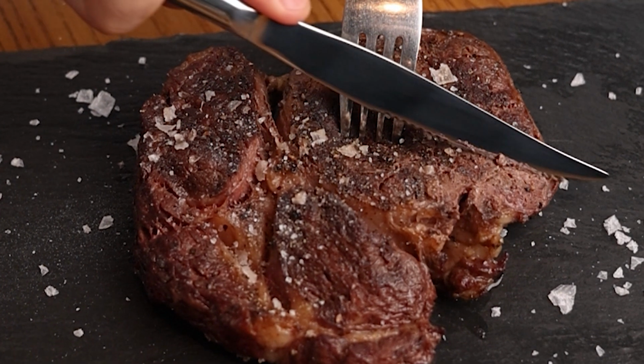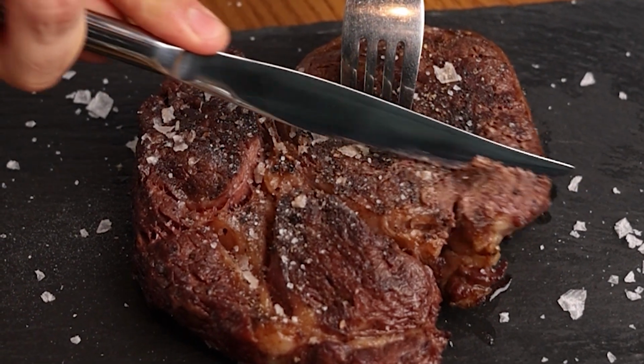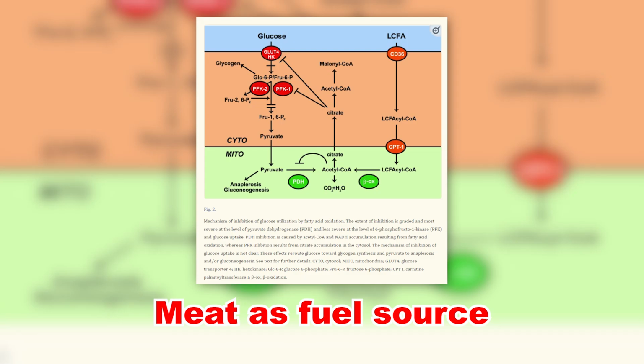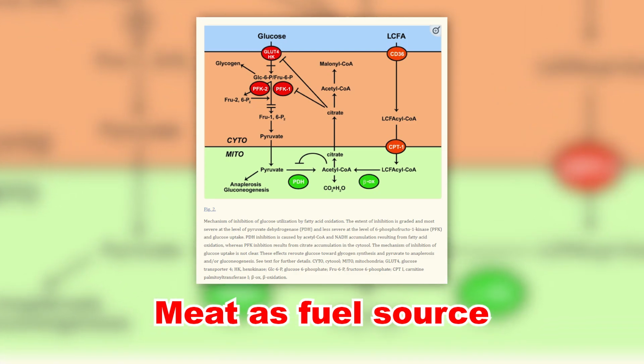Now, let's look at what happens when we eat meat. Now, when we eat meat and only meat, as we can see, glucose ends up getting blocked out of the cell. However, we also see that fatty acid is being used as fuel. Now, we already know that meat in particular does not stimulate high amounts of glucose. So we will not have to worry about high levels of blood glucose happening during this state.